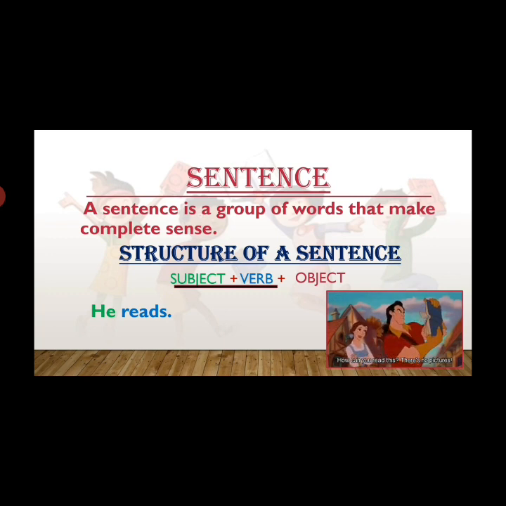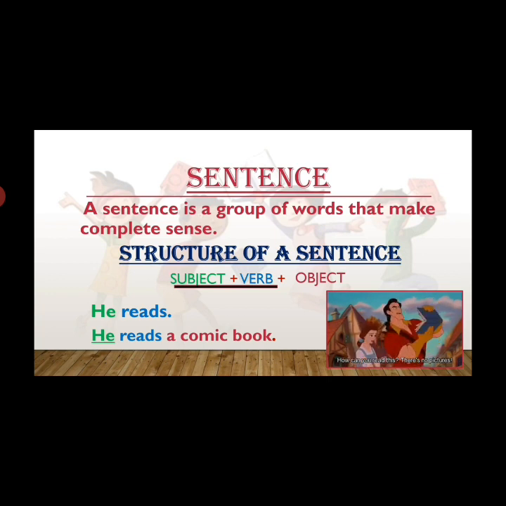Let's take another example. I'm adding a few more words to this same sentence. He reads a comic book. So here I have added a few more words, that is, a comic book. He, as I told you, is the subject. Reads is the verb.